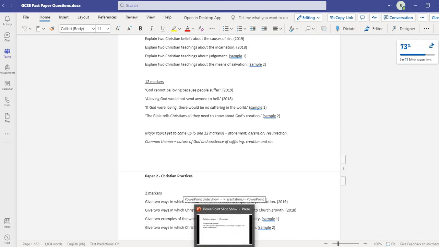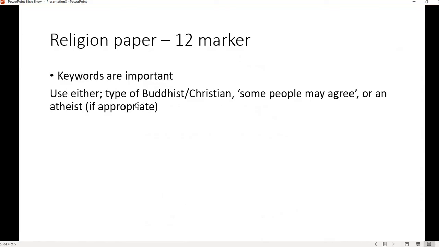you practice, practice, practice. So when doing your balanced, for and against answer, you will use phrases like some Buddhists believe, other Buddhists believe, or some people may agree, or other people may disagree. If it's a question, you'll rarely use anything other than Christians or Buddhists, and you certainly won't use a different religion in Buddhism or Christianity. You can't say a Christian thinks that enlightenment is not important, because that's irrelevant. You have to just talk about Buddhists or Christians.